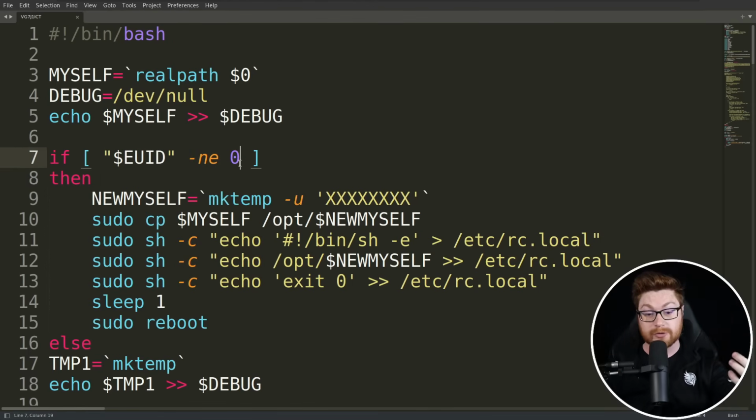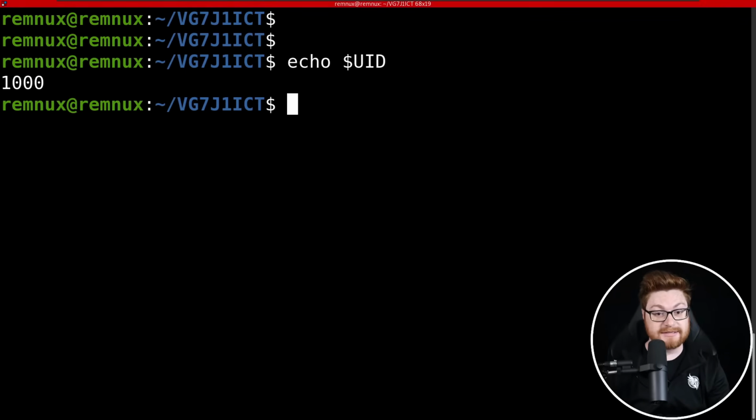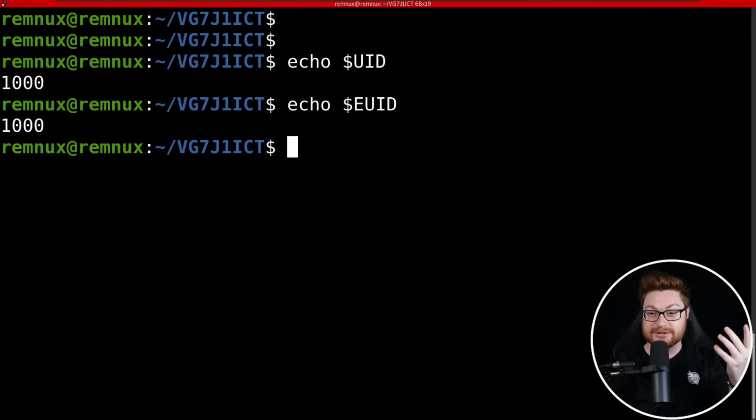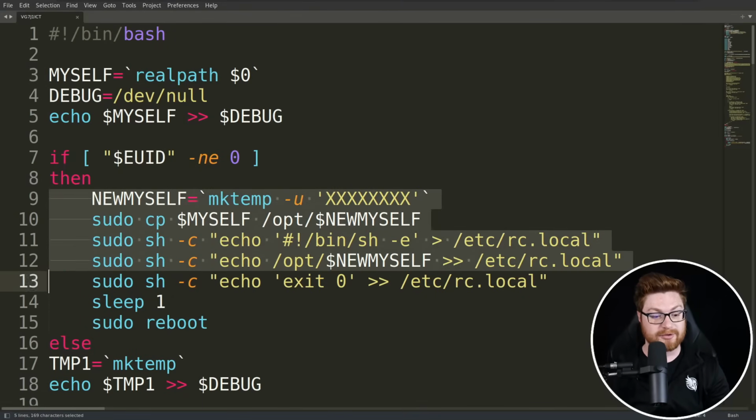So if we're not root, and if you aren't sure of that, you can normally check your user ID based off of that $UID value. And effective user ID is if you were using a set UID binary or anything that might momentarily change your user ID permissions. I'm still 1000, the default user of this Linux system. But that will mark that condition true, and then we will proceed through this block of code here.